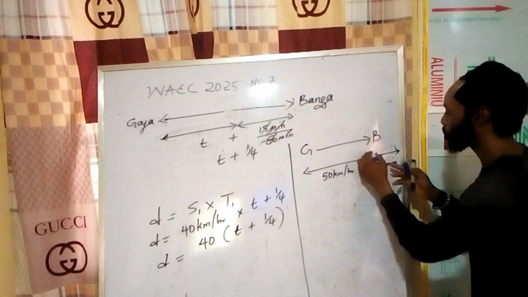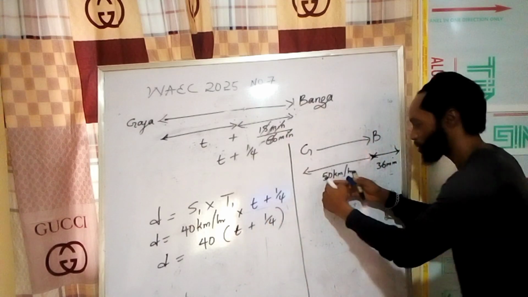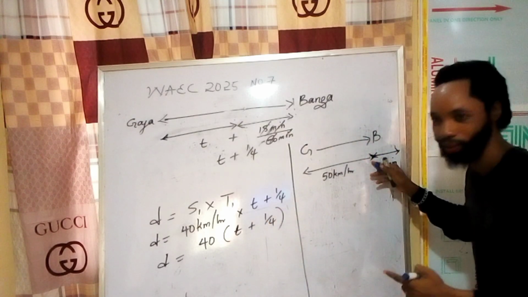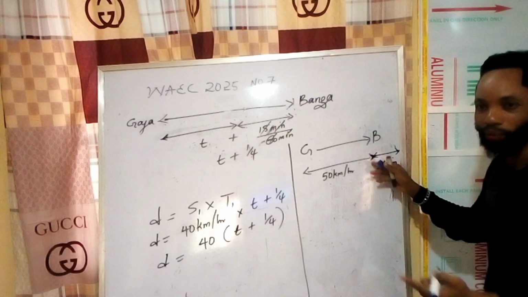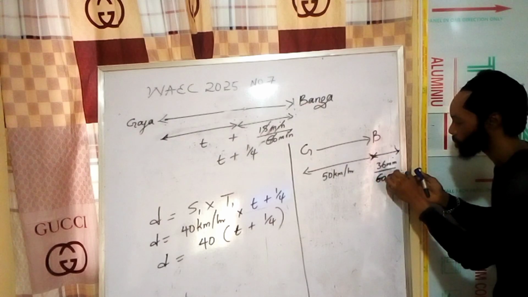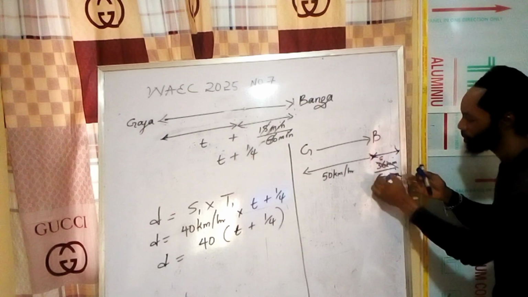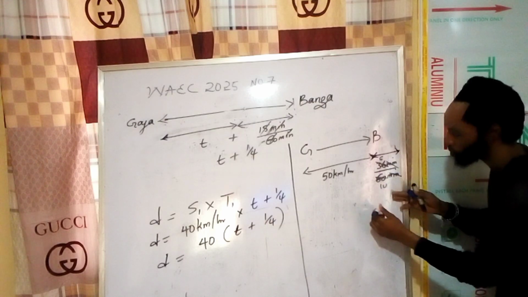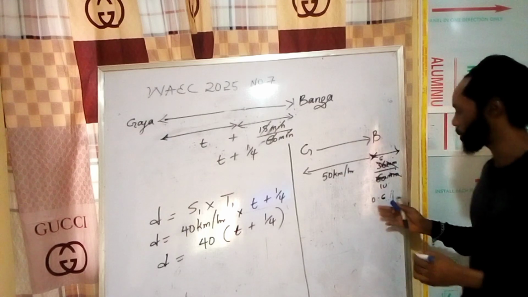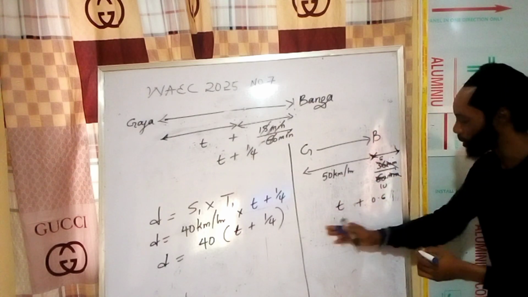Now, if he increases his speed by 10 kilometers, making it 40 plus 10, 50, he will be arriving 36 minutes earlier. So in order to get to the actual time, we are going to say the time minus 36 minutes in the hour. So 36 over 60 is 6 over 10, so we have 0.6 hour. So this is our time.